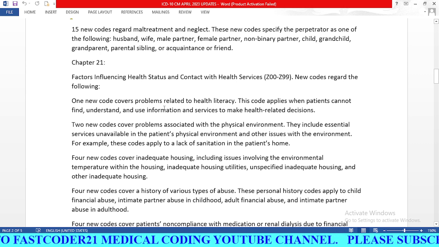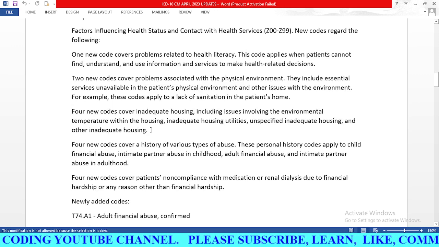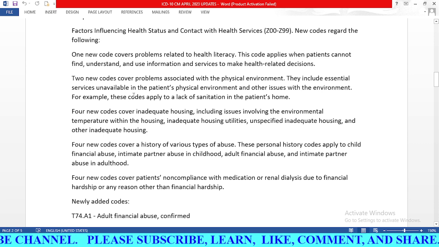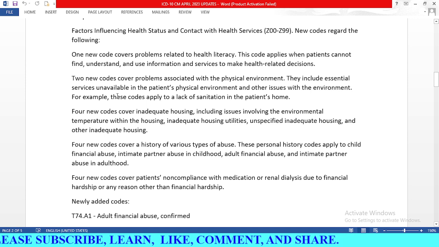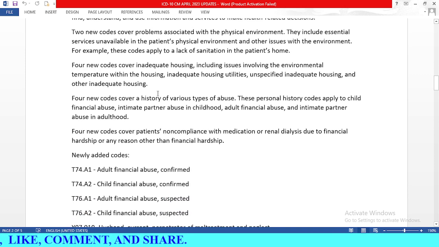One new code covers problems related to health literacy. Two new codes cover problems associated with the physical environment. They include essential services unavailable in the patient's physical environment and other issues with the environment. For example, these codes apply to a lack of sanitation in the patient's home. So for those, we have one code now. Four new codes cover inadequate housing, including issues involving the environmental temperature within the housing, inadequate housing utilities, unspecified inadequate housing, and other inadequate housing.